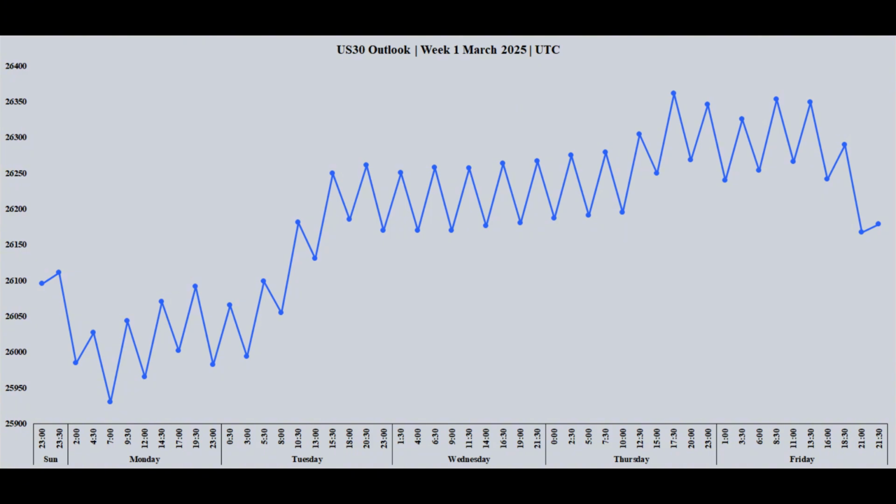A robust U.S. jobs report indicating a strong labor market typically boosts investor confidence and can drive buying interest in the US30 around the midweek point. Conversely, a weaker-than-expected jobs report can raise economic concerns and potentially trigger selling pressure in the US30. This midweek data release is a critical timing event for index traders.